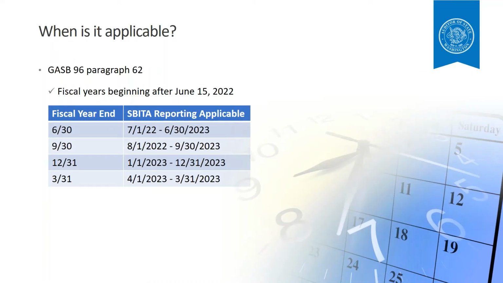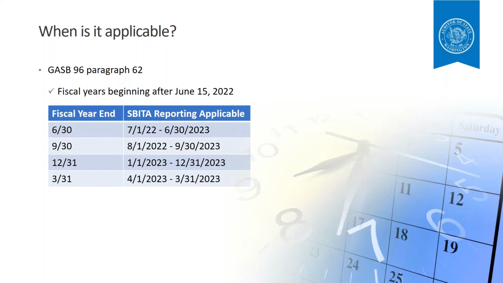First of all, when is this applicable? This is applicable for all fiscal years beginning after June 15th, 2022. What does that mean for your government? Well, if your government has a fiscal year end of June 30th, then SBITA accounting is applicable starting on July 1st, 2022. If your government uses the calendar year, then SBITA accounting is applicable for you starting on January 1st, 2023. And these start dates are the same for both our GAAP and cash governments.